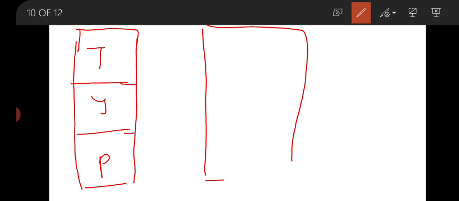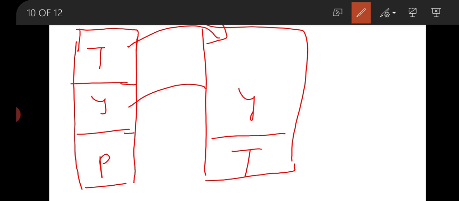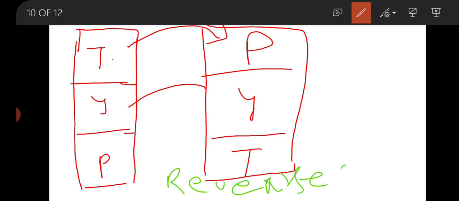Now suppose that we generated one stack and we are going to pop the element from here and store it in this stack. Then first of all T will be inserted, then Y will be inserted, then P will be inserted. Now you can see that simply TYP is converted into PYT. This is the reversing of your string. This is the reverse string. You can see that by using a stack we can reverse the string.